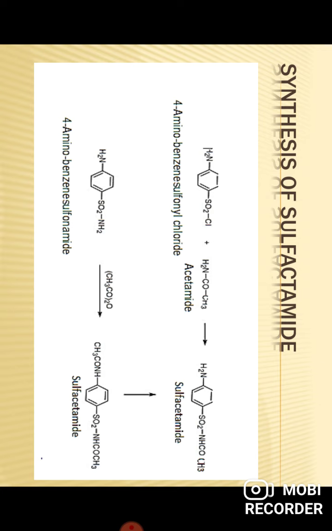For the synthesis of sulfacetamide, when 4-aminobenzene sulfonyl chloride reacts with acetamide, it will form sulfacetamide. There is a two-way synthesis: or if 4-aminobenzene sulfonamide reacts in the presence of acetic anhydride, it will also form sulfacetamide. Both routes are used for the synthesis of sulfacetamide, a drug used for the treatment of bacterial eye infection, that is conjunctivitis.